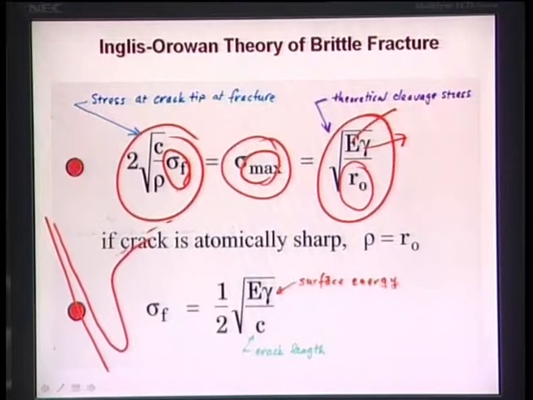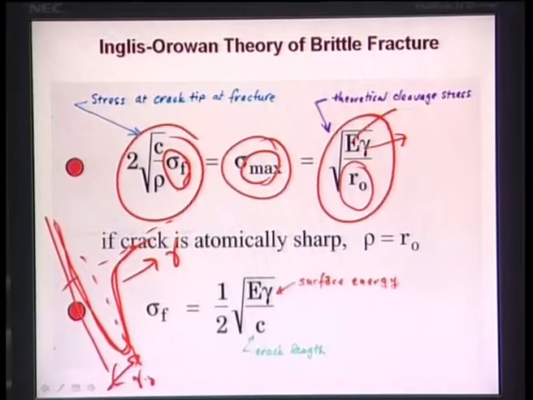and R naught will come from your very fundamental interatomic energy potential well. Interatomic energy potential well means the interatomic force between two atoms, and as a function of the interatomic distance, if you plot, then it shows a kind of potential well like this, and the potential energy minimum, this value is known as the R naught value.